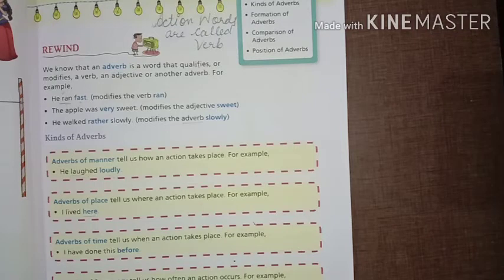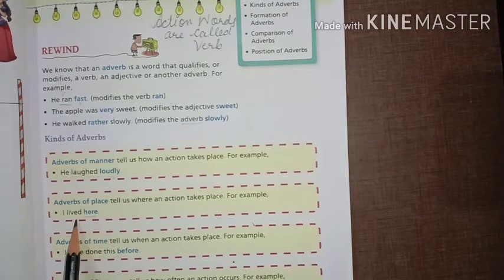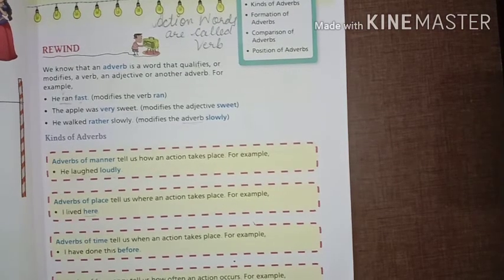Now come to the next, adverb of place. Adverb of place tells us where an action takes place. कोई action कहाँ हुआ, where an action takes place. Okay, so here we are talking about where the action took place. So, I lived here. Lived is a verb and where I lived: here. So here the word is used as an adverb of place.